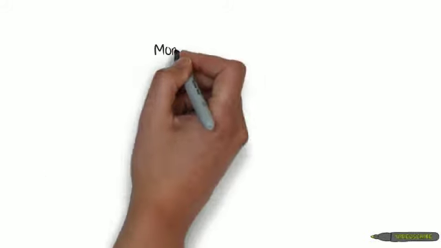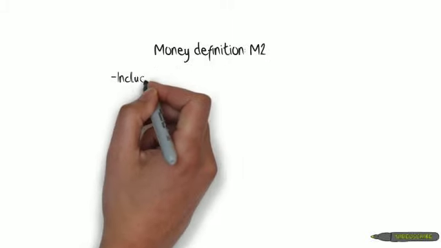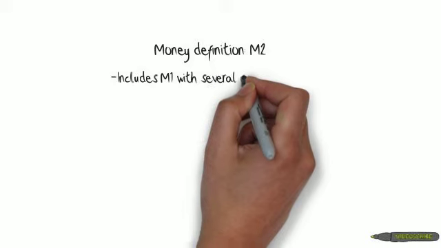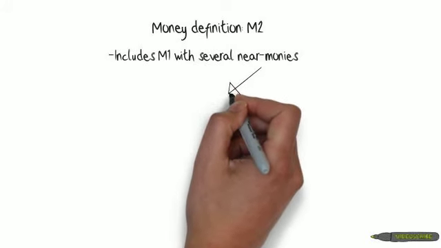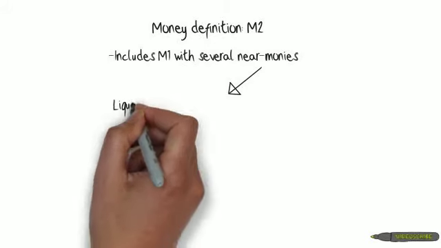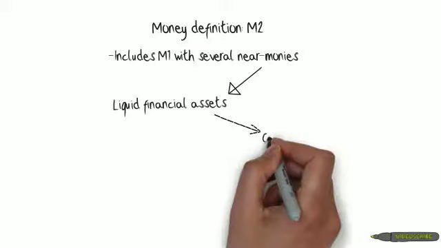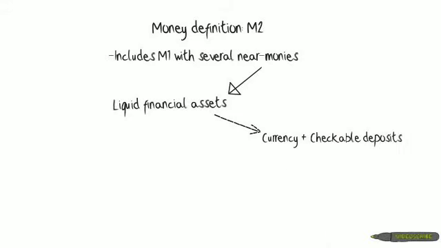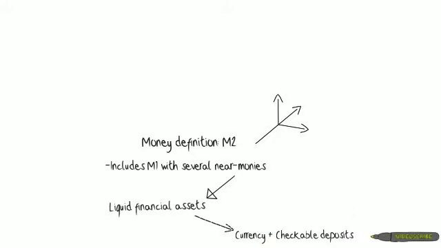Now there's also the money definition M2. The M2 definition of money includes M1 plus several near monies. Near monies are certain highly liquid financial assets that do not function directly or fully as a medium of exchange but can be readily converted into narrowly defined money, which are currency and checkable deposits. There are three categories of near monies which are included in the M2 definition of money.